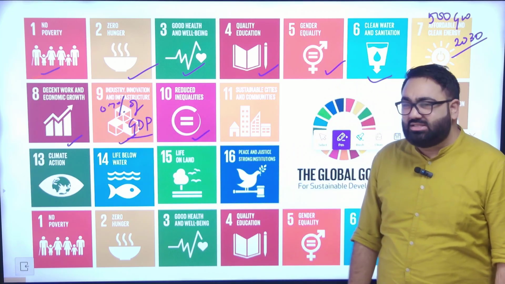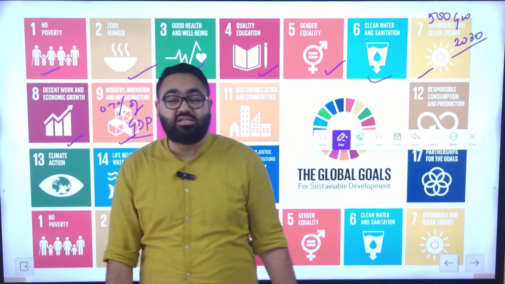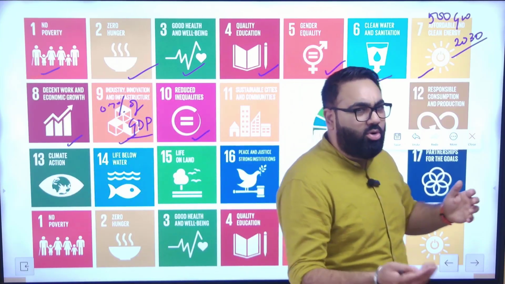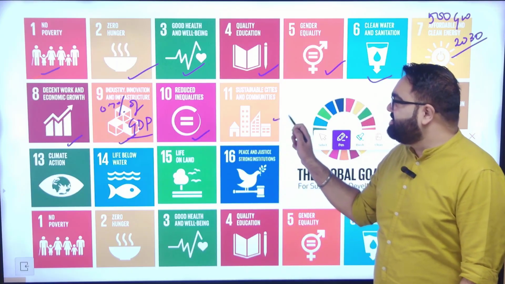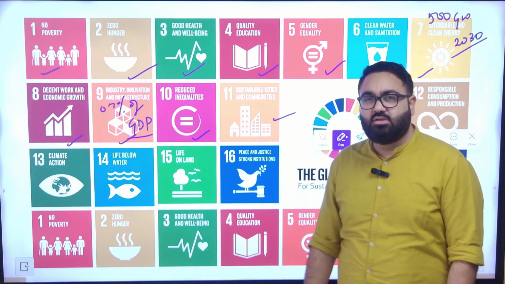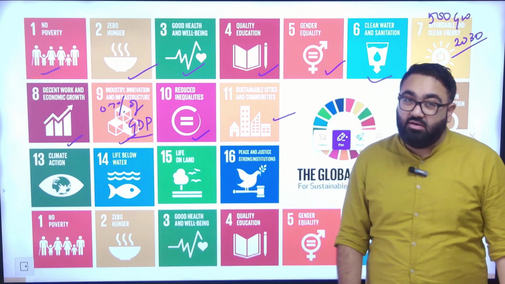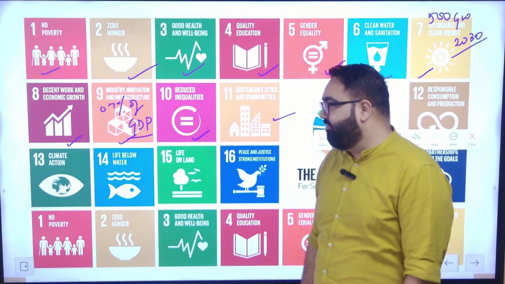Reduce inequalities, that's a problem with every country, not just India. Just like in other countries, the top 1% or top 10% of people in the country control a majority of wealth. That has to be corrected. Number 11, sustainable cities and communities. The government has been working on the smart cities mission, which unfortunately has not given the kind of results that the government would have hoped for.